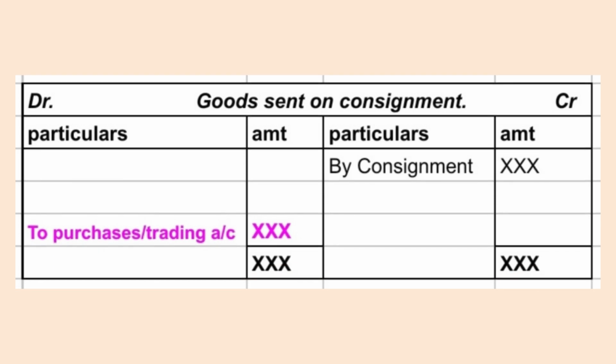Next we are going to learn about goods sent on consignment. Draw the pro forma. On the credit side, write down by consignment. What is the worth of the goods sent on consignment? Please write down by consignment amount. Nothing on the debit side. Write the total amount as the balancing figure. Carry the same thing forward to the debit side up and write down to purchases trading account, which is highlighted in a different color.